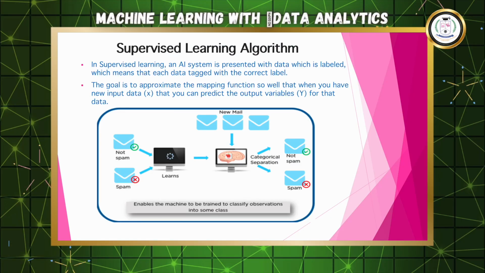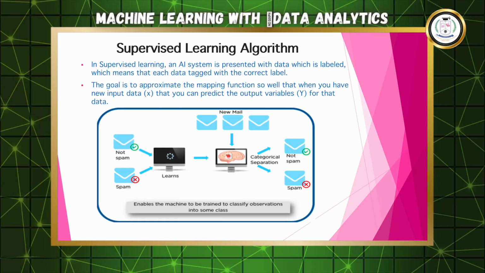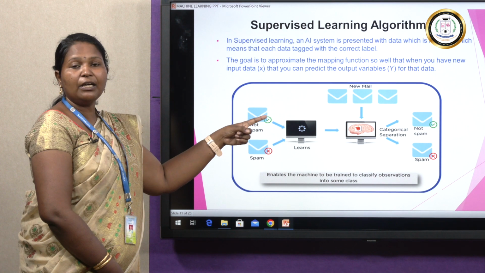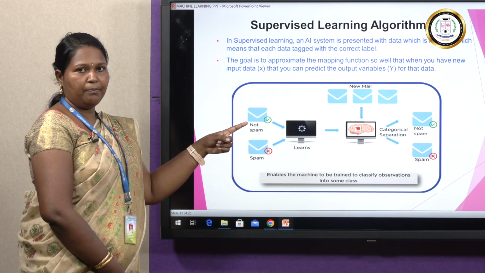So in supervised learning, an AI system is presented with data which is labeled, which means that each data is tagged with the correct label. The goal is to approximate the mapping function so well that when you have new input data, you can predict the output variables for that data. In the diagram, you can see input data has been given. The system classifies it as spam and not spam. Not spam is nothing but very important official mails. Suppose you are receiving mail from your office, that will go to the primary mailbox.